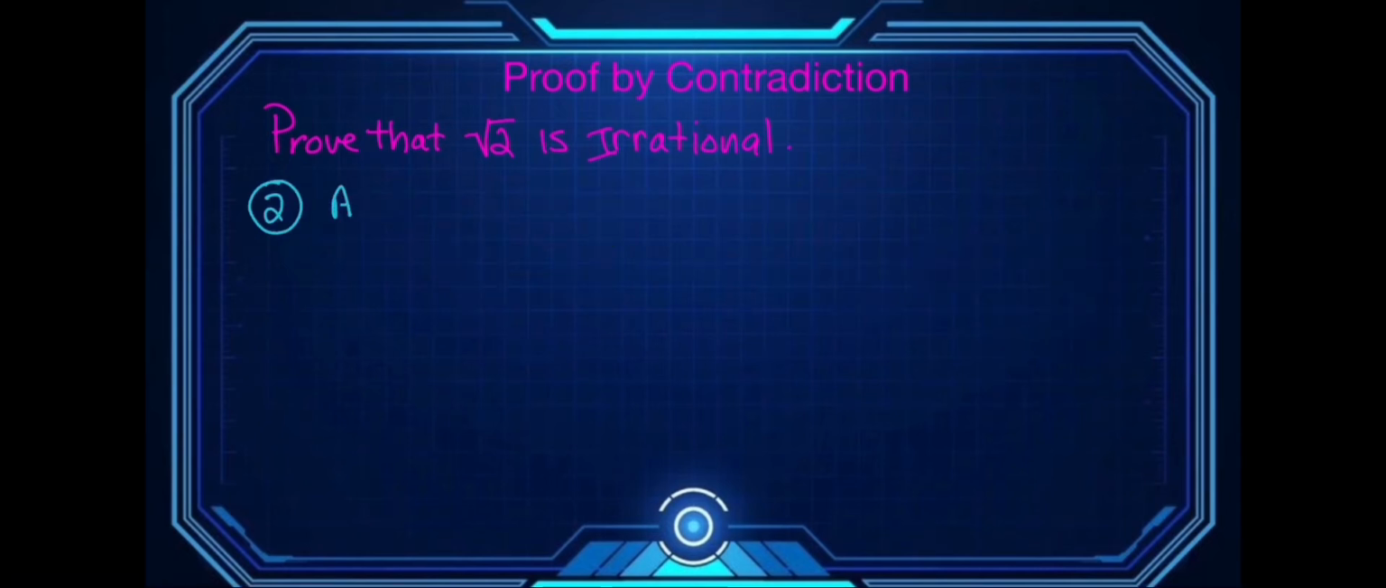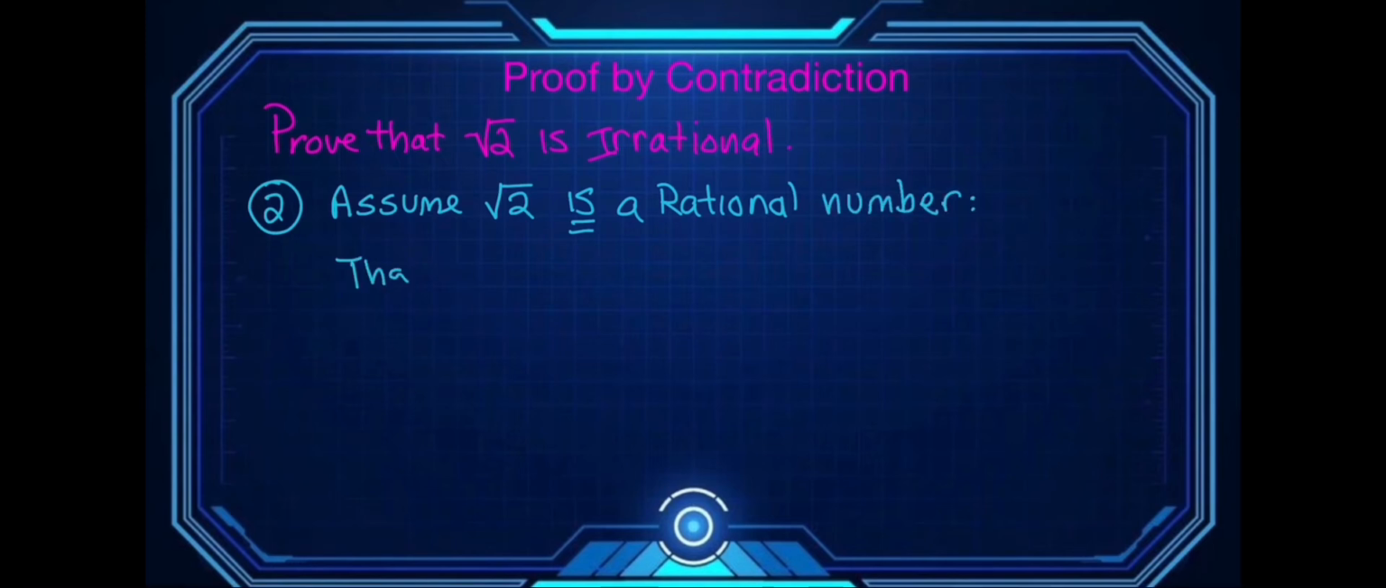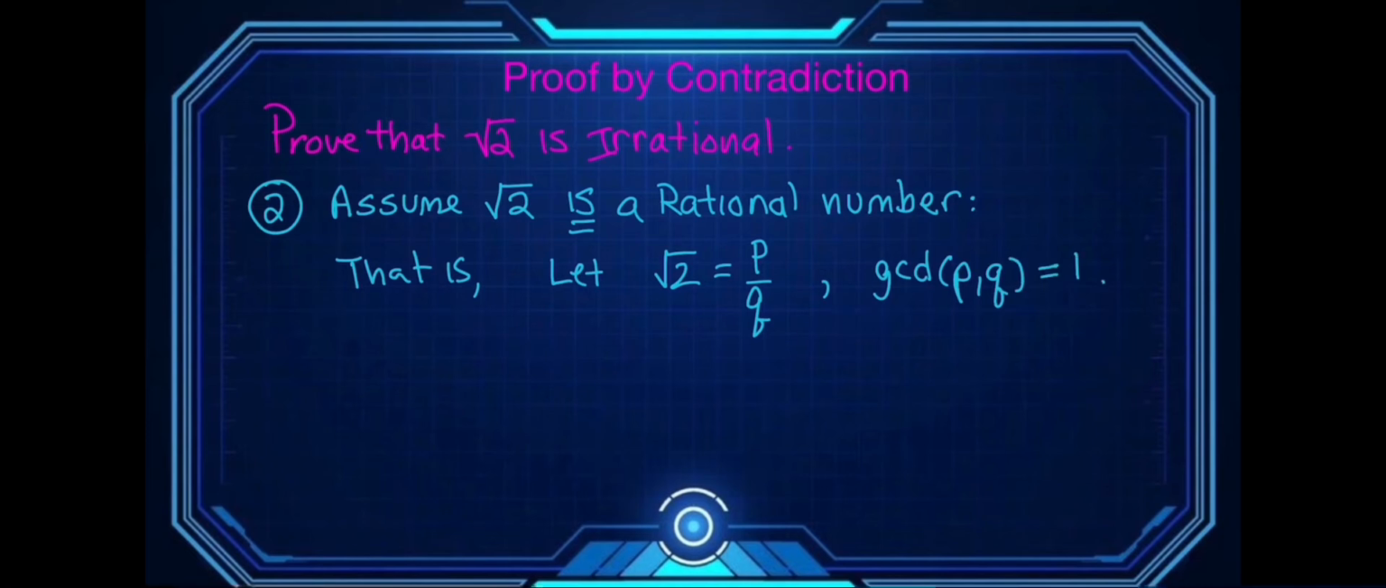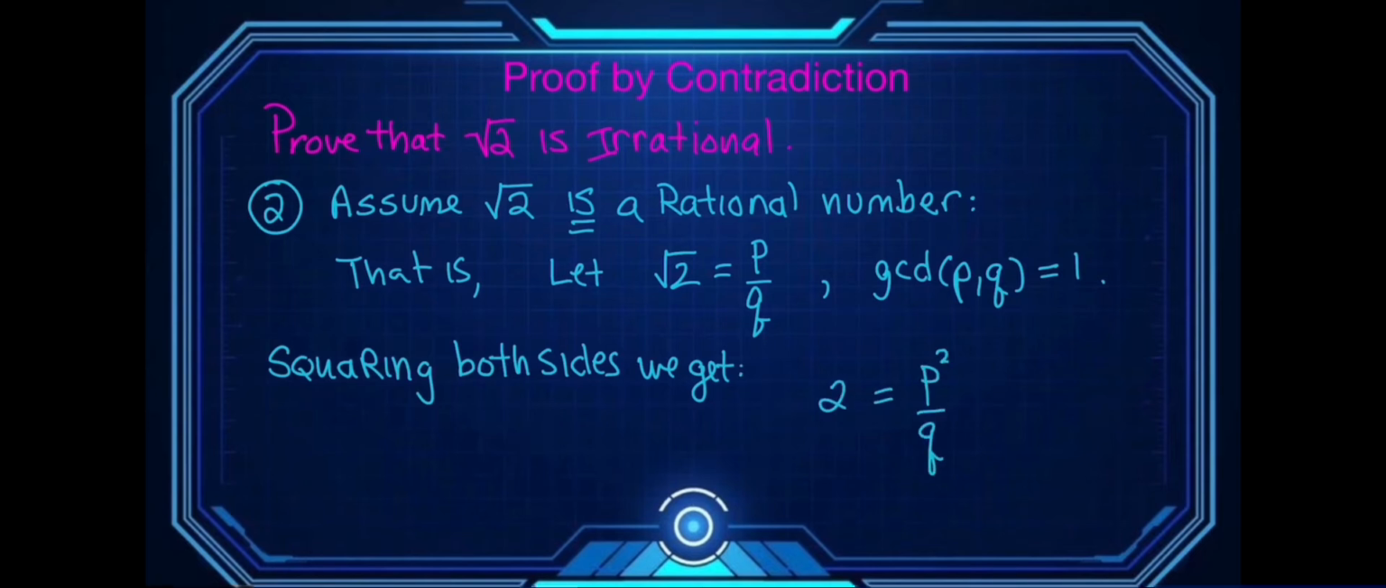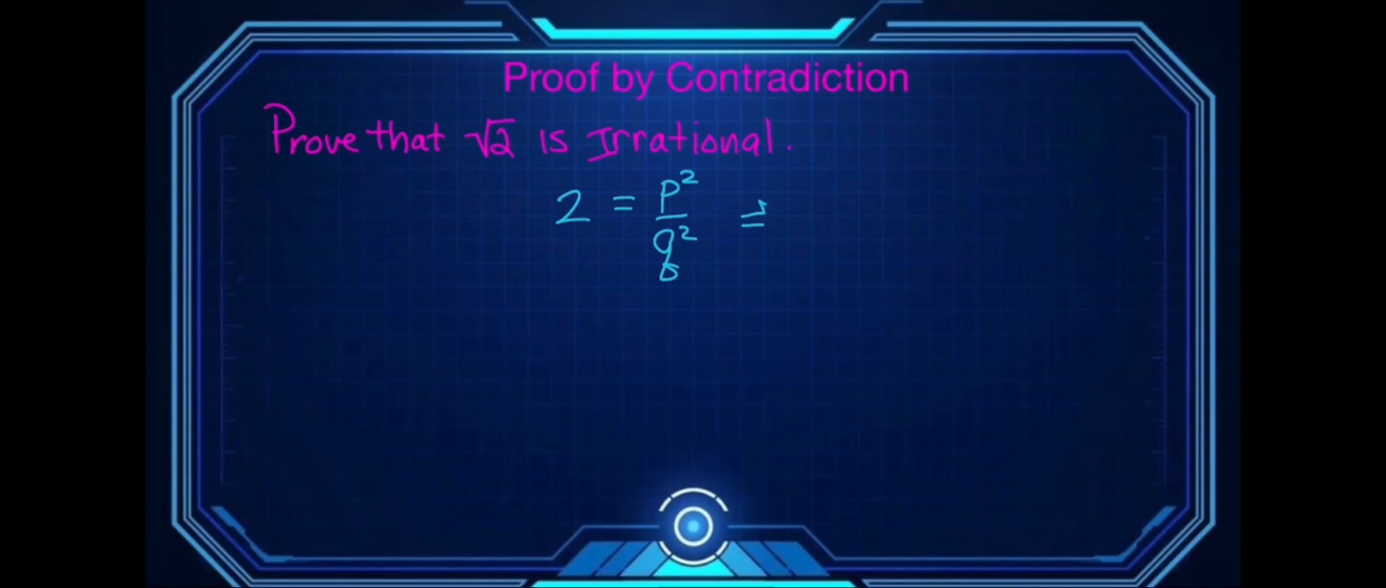We start a proof by contradiction by assuming that the opposite of what we want is true. Here we're going to assume that the square root of 2 is in fact rational, so we'll let the square root of 2 equal p over q, where p and q are relatively prime. Squaring both sides of this equation allows us to write 2q squared equals p squared, and that's going to allow us to deduce something about p squared, or in fact p.